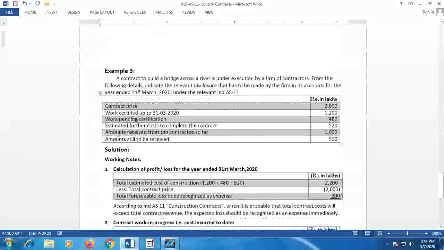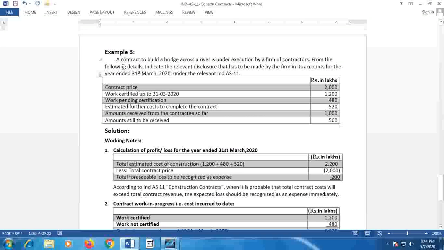We shall consider another example. Example number 3. A contract to build a bridge across a river is under execution by a firm of contractors. From the following details, indicate the relevant disclosure that has to be made by the firm in its accounts for the year ended 31st March 2020 under the relevant Ind AS 11.